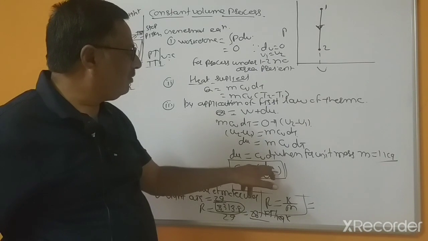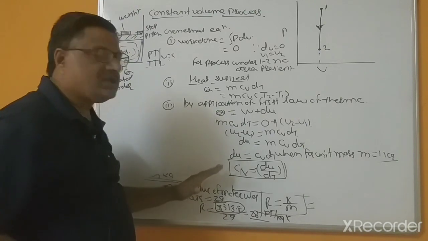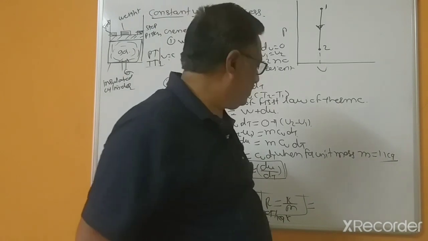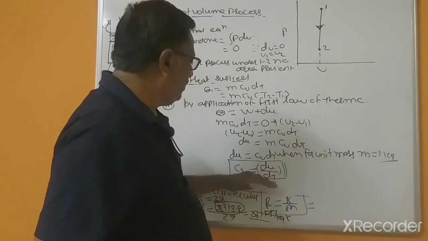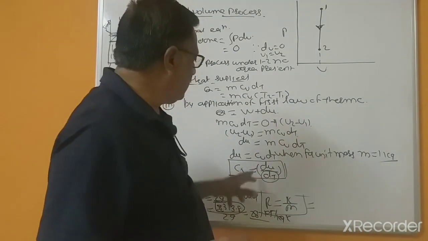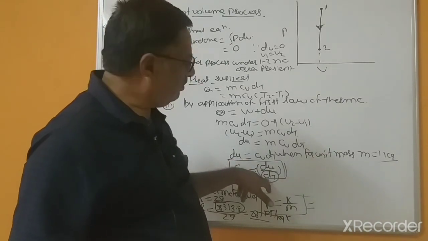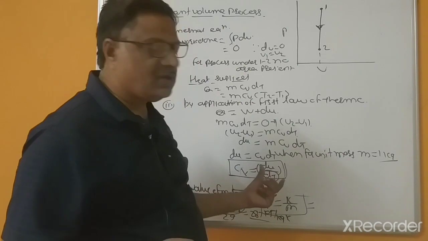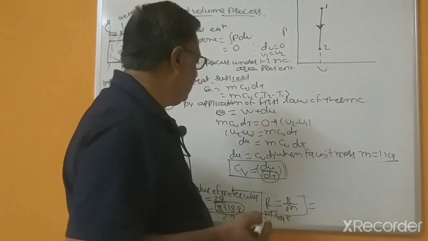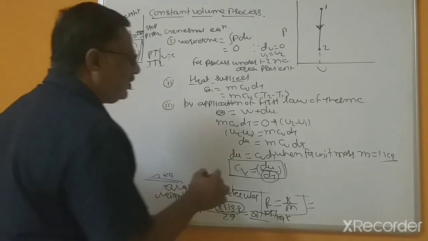This is the function of only that dependent on the internal energy. Constant volume process, this dependent on the internal energy only. Cv equal to du divided by dt means this depends on only temperatures, means internal energy and temperatures, and Cv depends on the change of the temperatures. This is not dependent on the pressures and volumes. This is important.